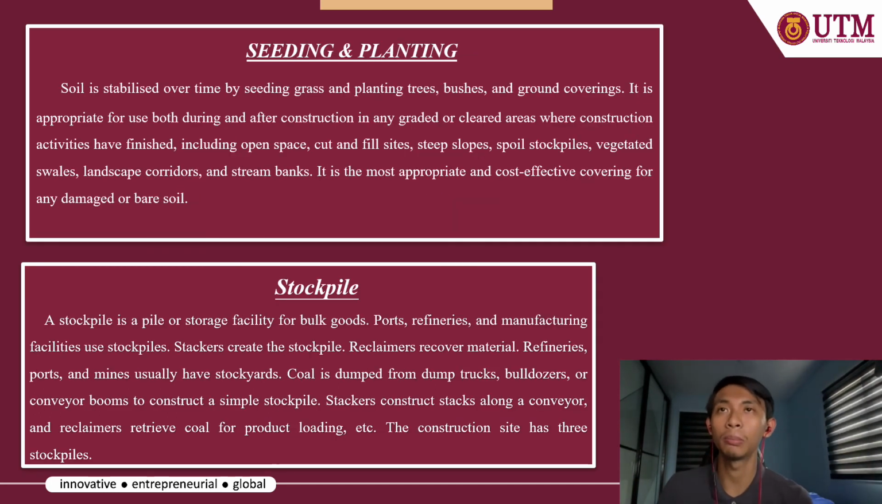Next, we have seeding and planting. Soil is stabilized over time by seeding grass and planting trees, bushes and ground cover, and it is appropriate for use both during and after construction in any graded or cleared areas where construction activities have finished, including open space, cut and fill sites, steep slopes, spoil stockpiles, vegetated swales, landscape corridors and stream banks. It's the most appropriate and cost-effective covering for any damaged or bad soil.